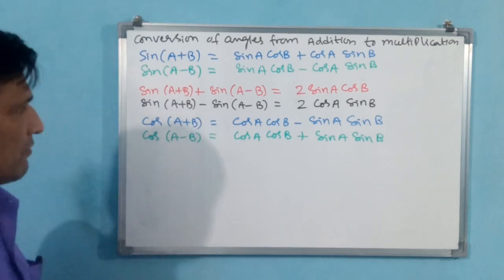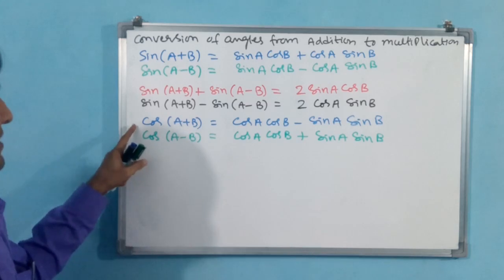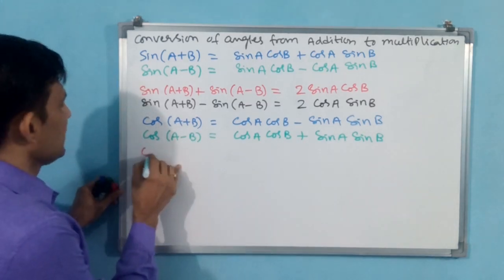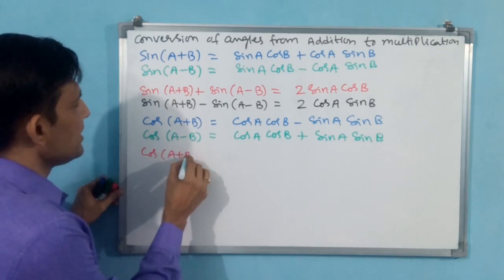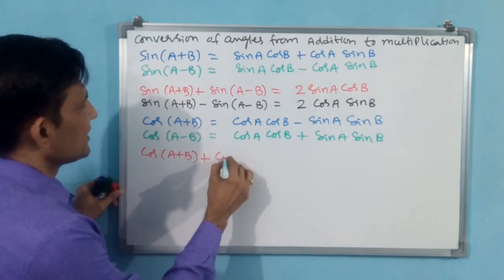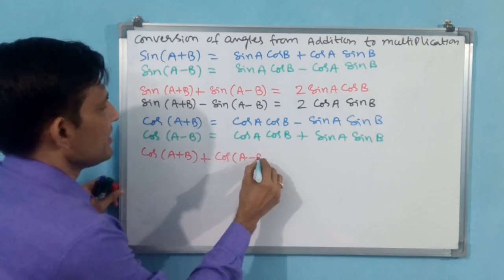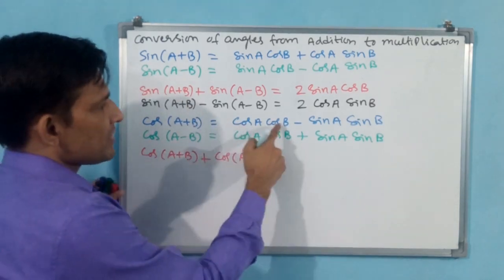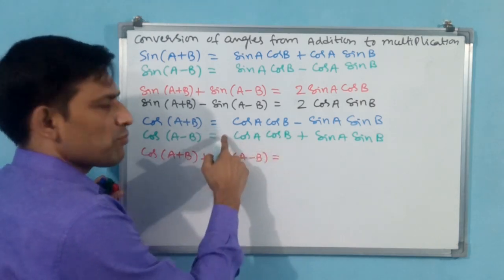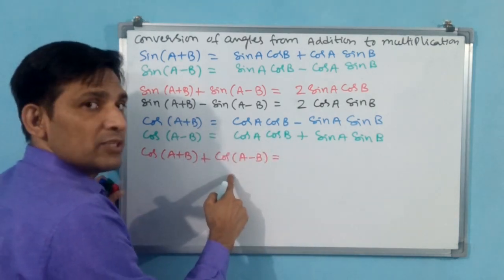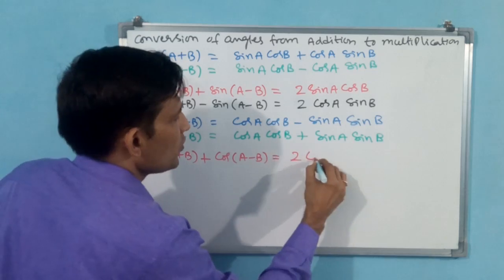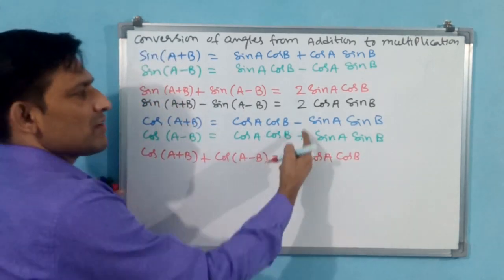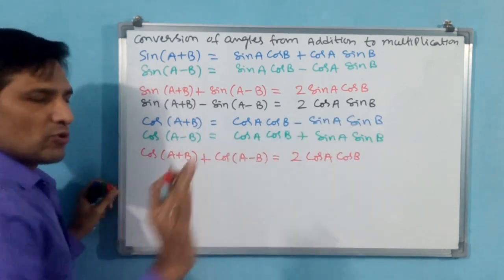Now what I am doing, I am going to add these two first. Let me add cos of a plus b plus cos of a minus b. I am adding both. See, cos a cos b, both positive are there. If you add, automatically 2 cos a cos b will come. Plus 1 and minus 1, 0 will come, that you don't write.